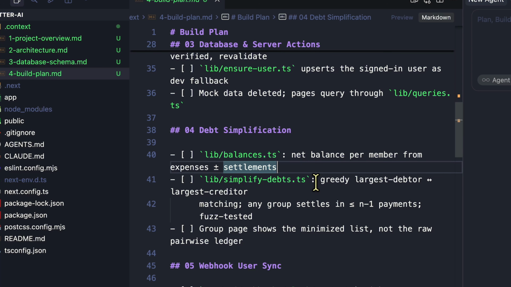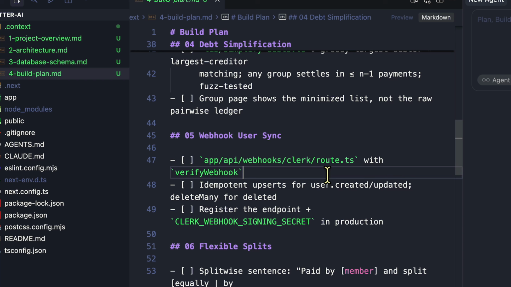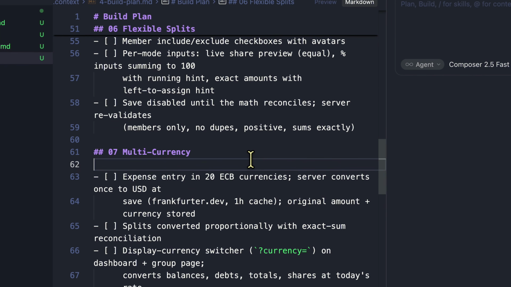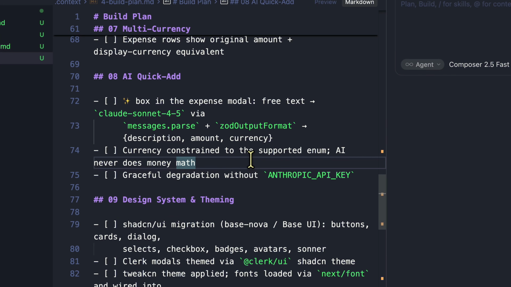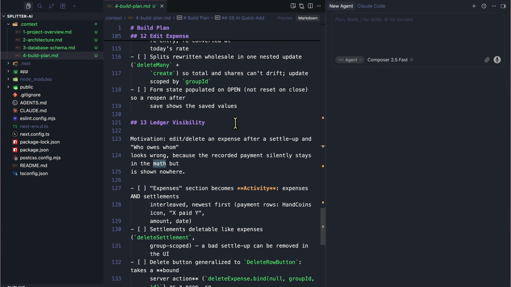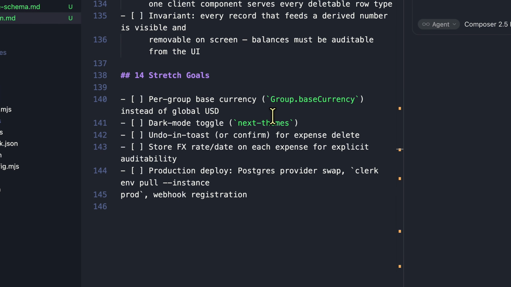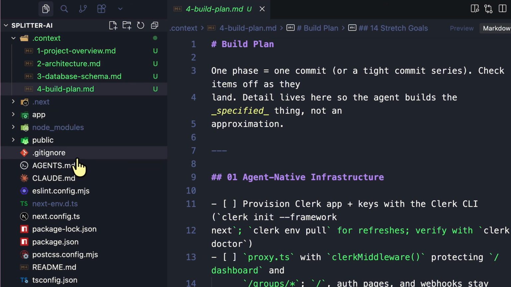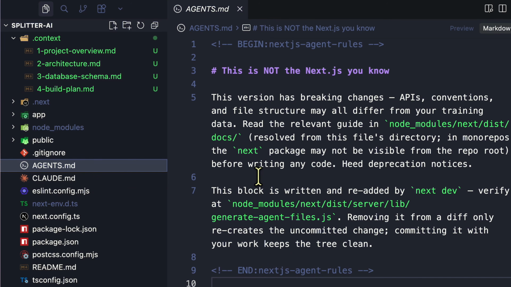So there are some examples and requirements here. We have webhook user saying, that means anytime there is a user that's being added inside of Clerk, exactly how the webhook will verify it. Flexible splits, multi-currency, AI quick add, and so on. So there's a lot here. This is essentially a build plan, so you could literally trust it and follow it step by step. And then these are some stretch goals as well if you want to take this application further. So that's the deal. Now, agents.md file essentially tells the agent to read this specific folder before writing any code.